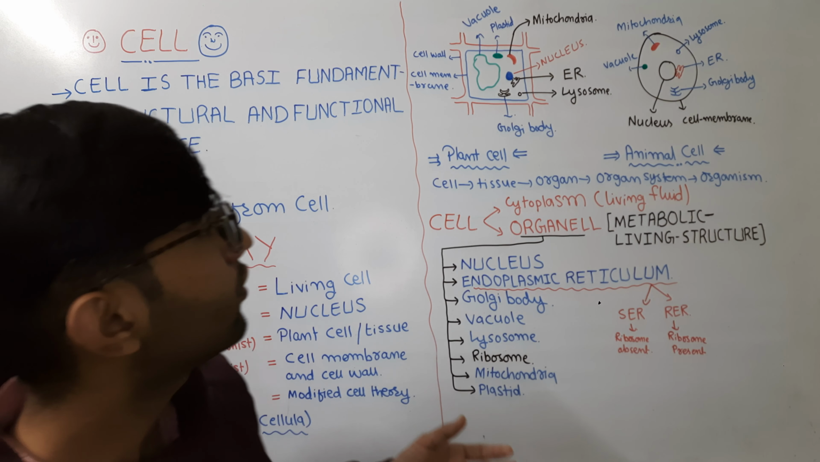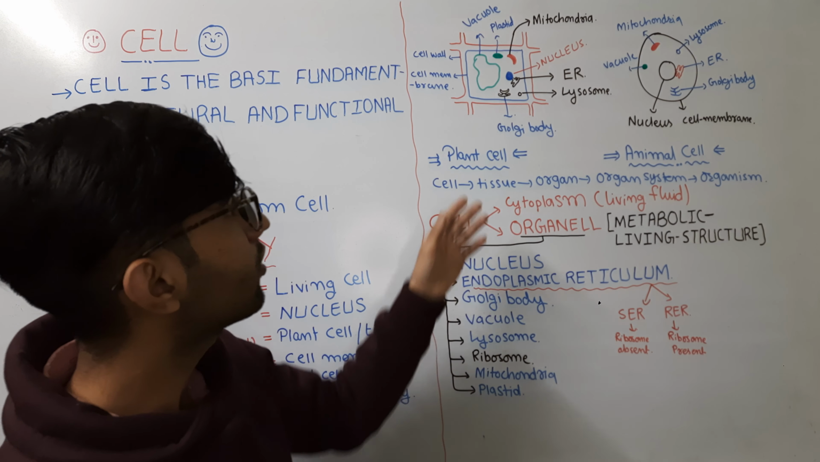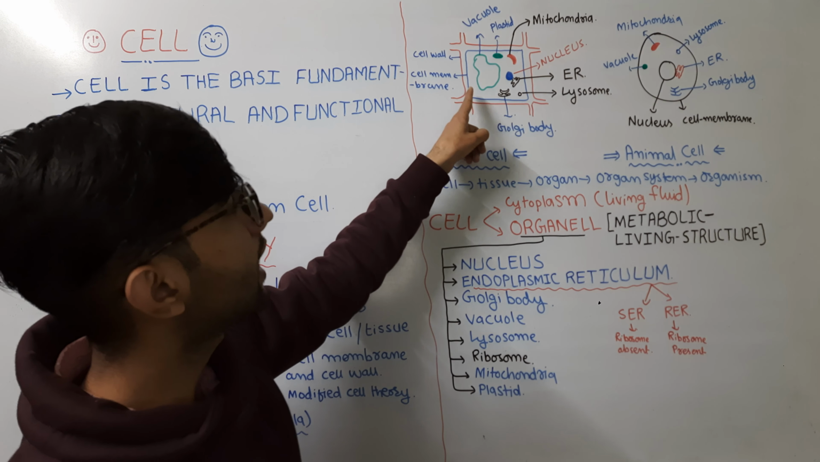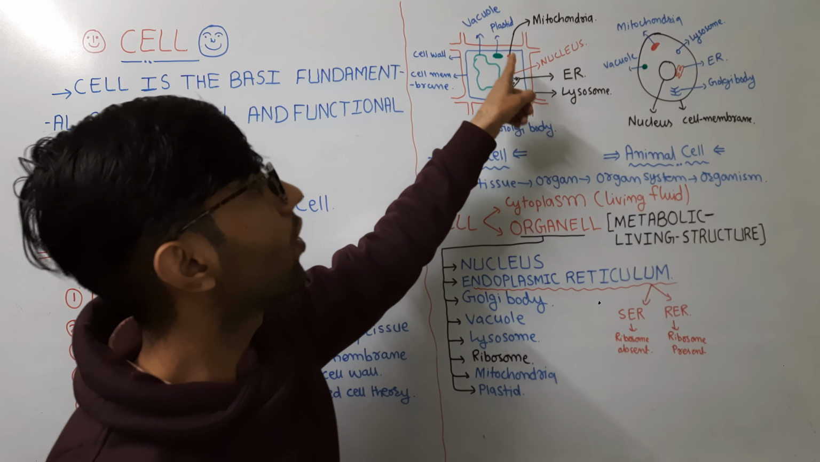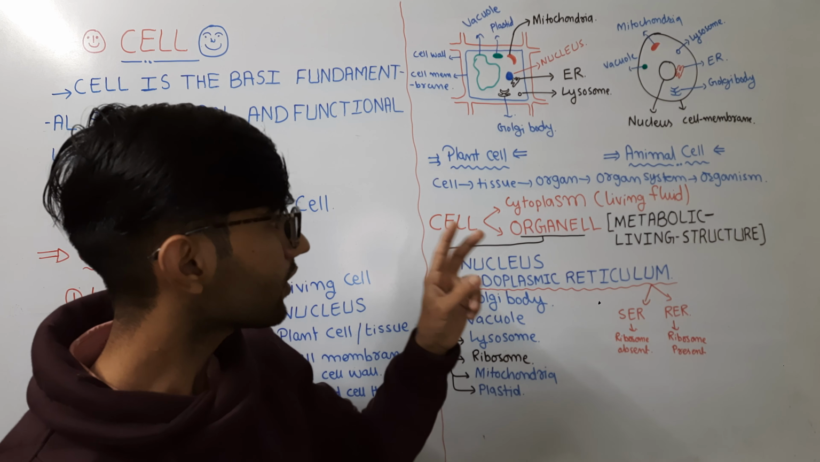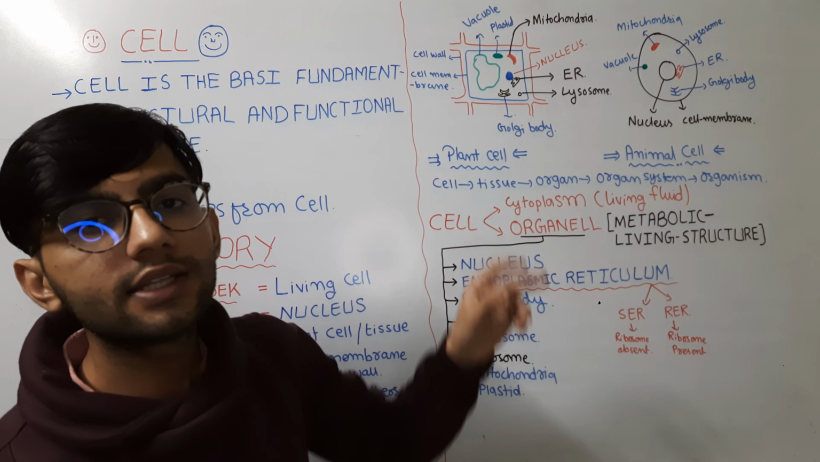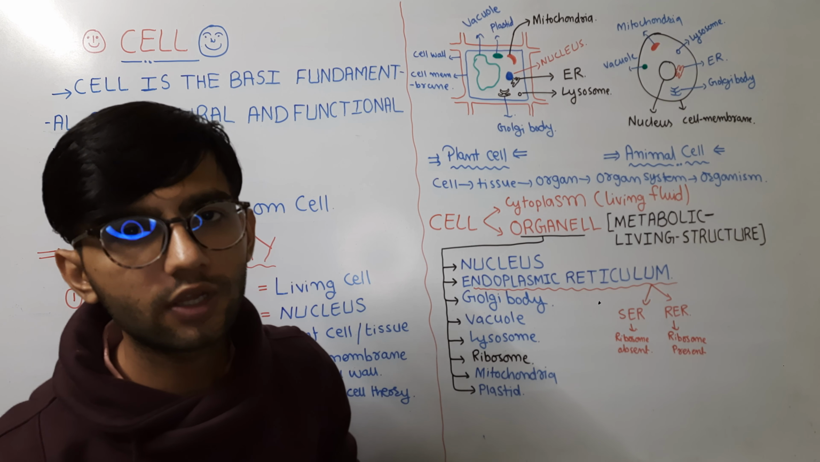Now just look at the overview of the plant cell. What we have learned is that the organelles are present inside the cytoplasm, with the cell wall, and next the cell membrane, enclosing the whole environment known as the cytoplasm. Cytoplasm contains two things: one is the fluid structure, and another is the metabolically living structure, known as the organelle.